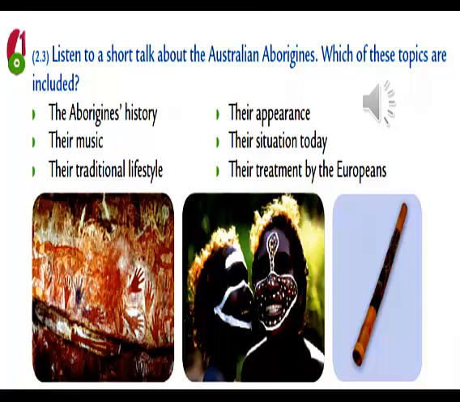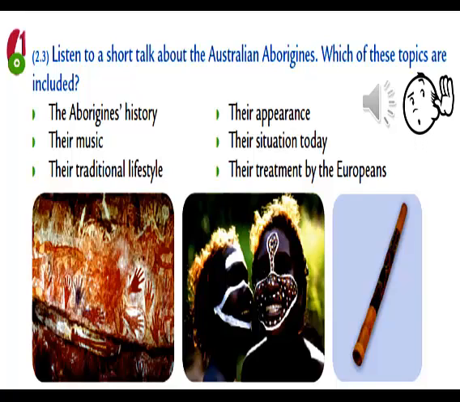Are they talking about Aborigines' history, their music, their traditional lifestyle, their appearance, their situation today, their treatment by the Europeans? Listen carefully to check which of these topics are included.